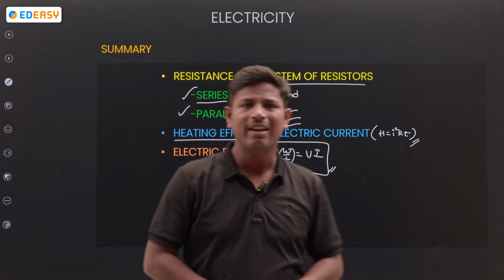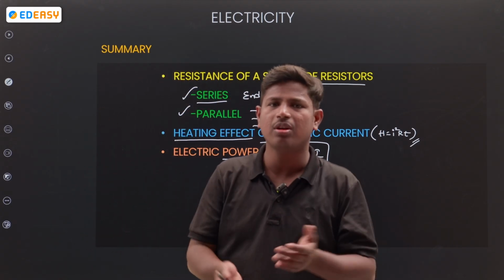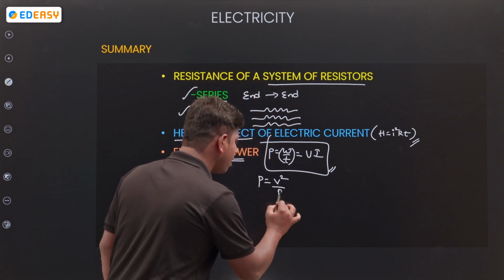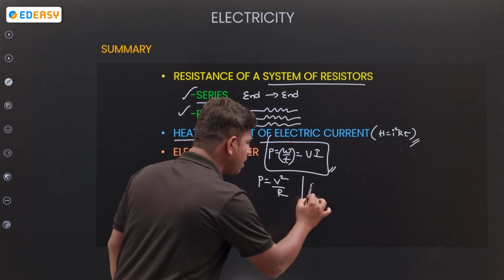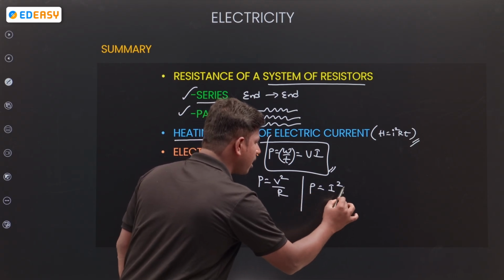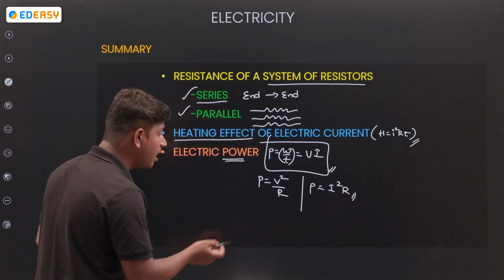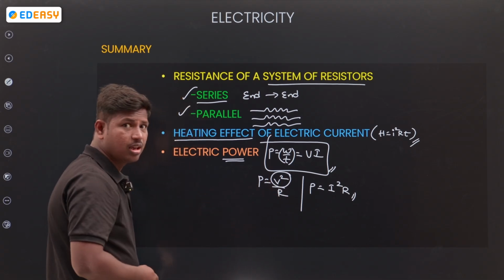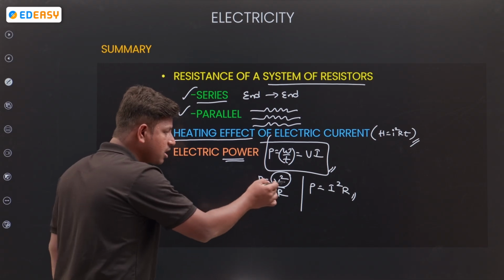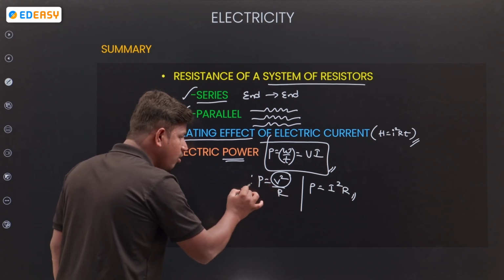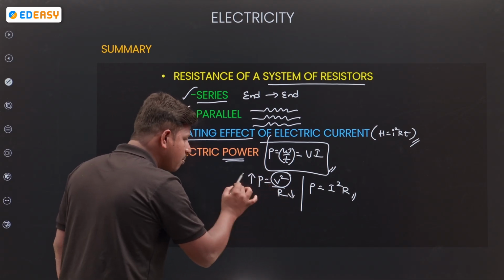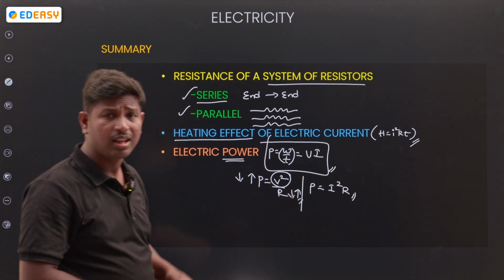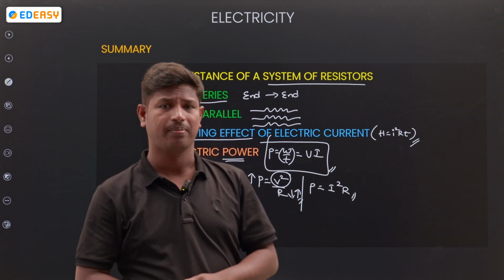In terms of potential, P is equal to V square by R. In terms of current, P is equal to I square R. When the potential is constant, if power is more, resistance is less; if power is less, resistance is more. Simple. See the relation among them.